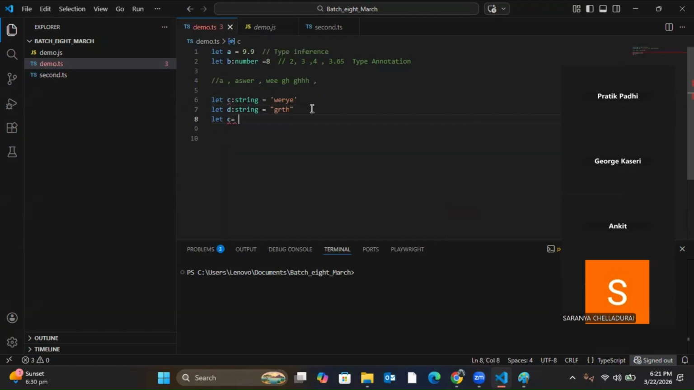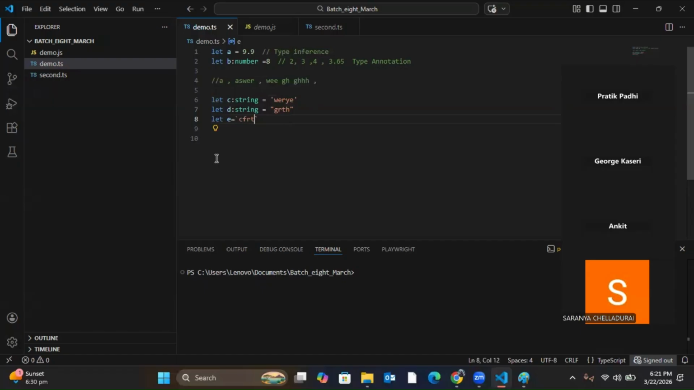Backtick is the symbol which is present above the tab key on your keyboard. If you see above the tab key, there is a backtick. So in three ways I can declare a string. One is by single quote, one is by double quote, one is by backtick. Backtick is generally present above the tab key of your keyboard.